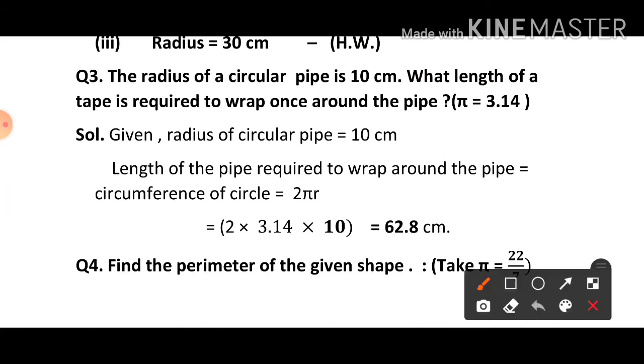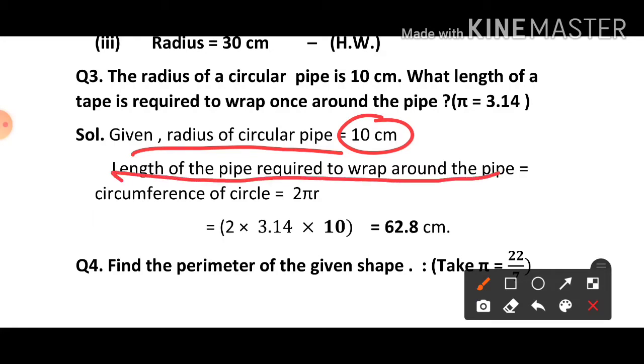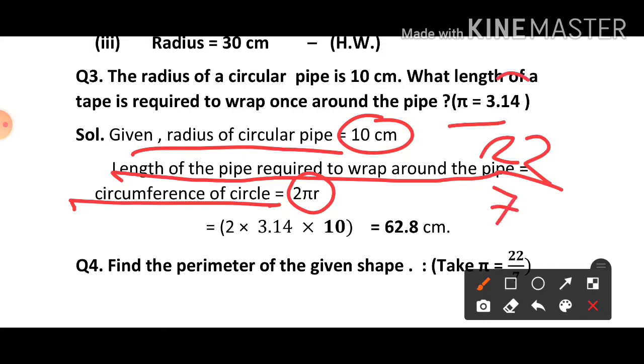So given the radius of the circular pipe is 10 centimeter, the length of tape required to wrap around the pipe will be the circumference of the circle. And what is the circumference of a circle? 2 pi r. Here, in place of 22 by 7, it is given 3.14. You can use any value, but in the question it is given 3.14. So write here 3.14. So 2 into 3.14 into the radius, 10.